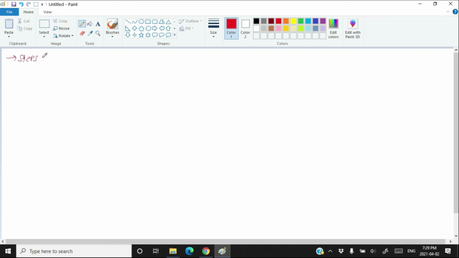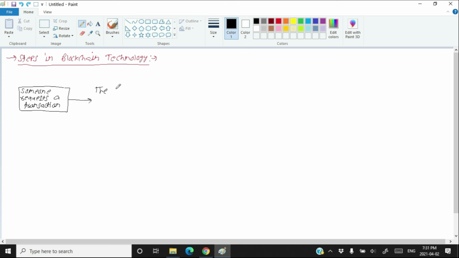Steps in blockchain technology. Step number one, someone requests a transaction. The requested transaction is broadcast to the peer-to-peer network.